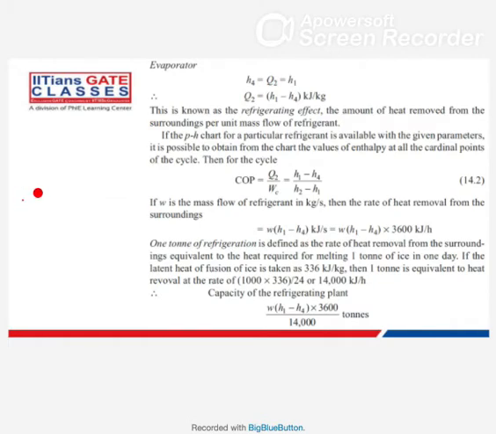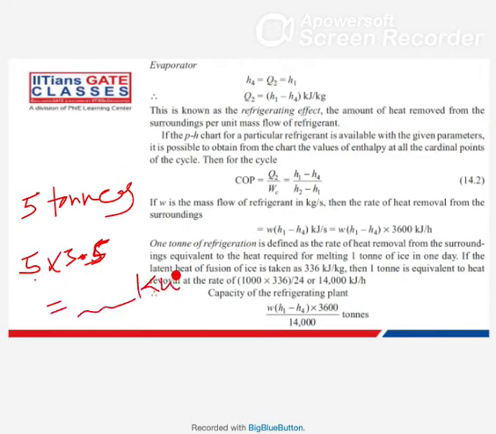So if in a numerical it is given 5 tons of refrigeration, you can directly multiply it by approximately 3.5, so 3.5 multiplied by 5 gives that much kilowatt of heat to be extracted. Or, for more accuracy, you can use the value 14,000 kilojoule per hour and then divide by 3600.